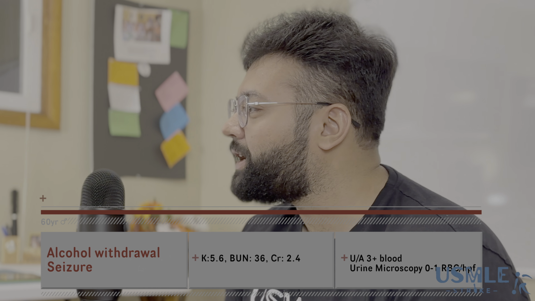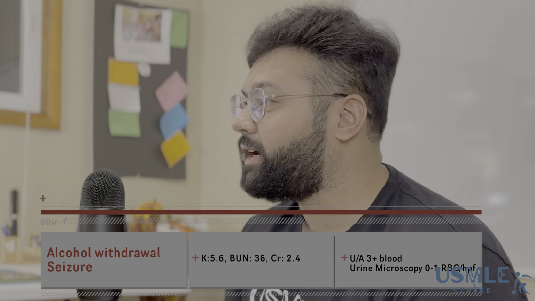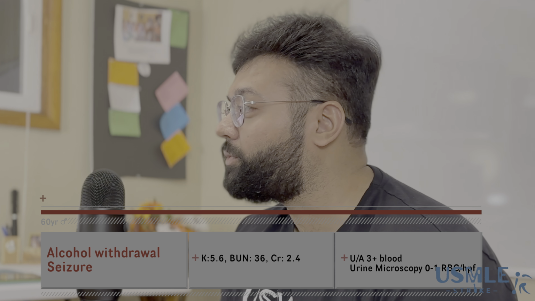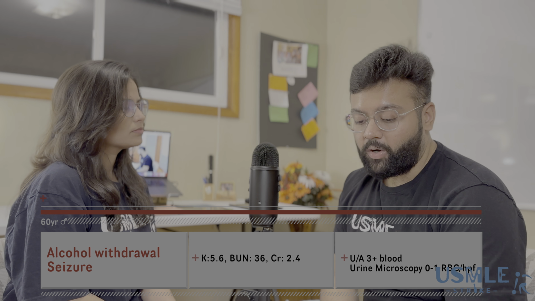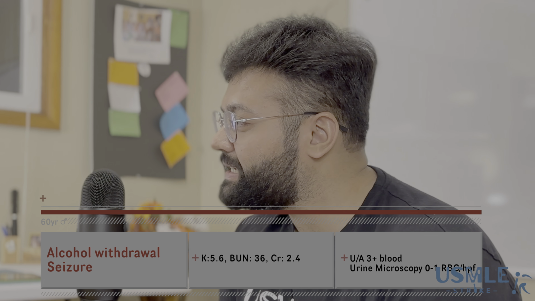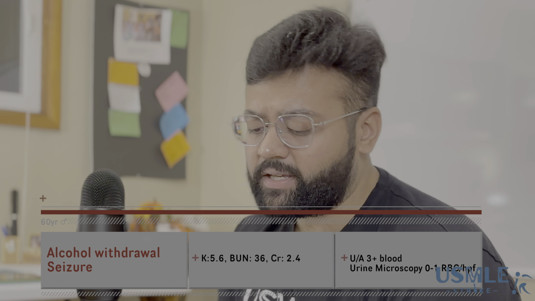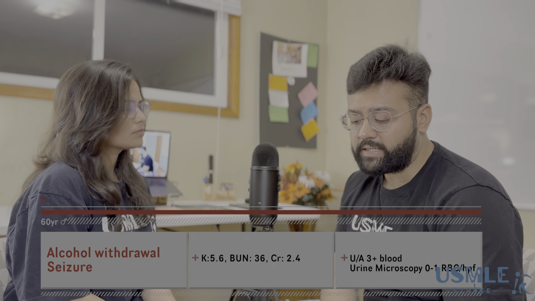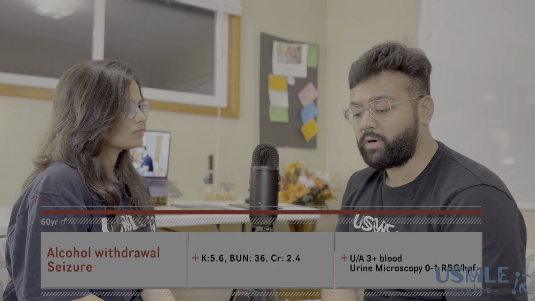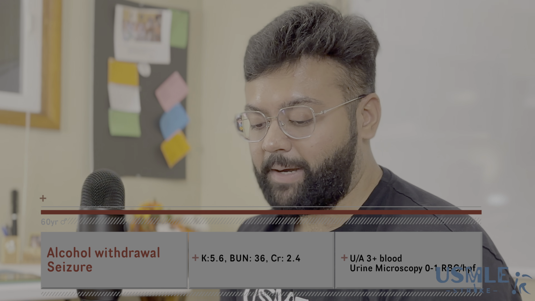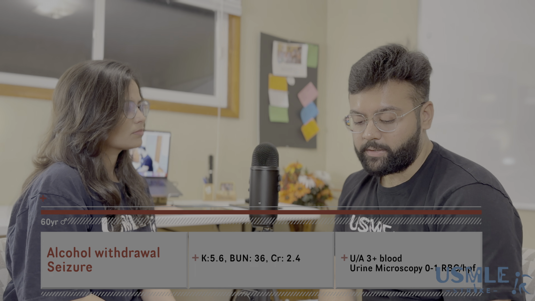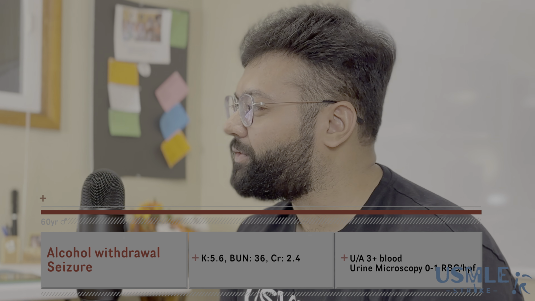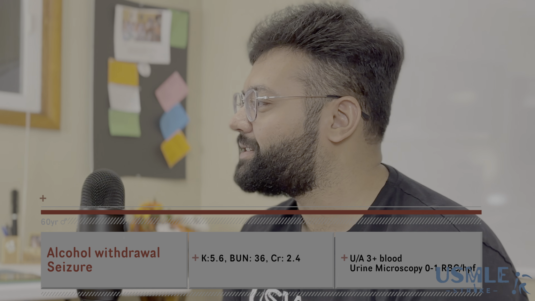So here is our first presentation. A 60-year-old guy who is severely dependent on alcohol now has alcohol withdrawal seizures. So he's having generalized tonic-clonic seizures. On labs, his potassium is 5.6, which is kind of high. His creatinine is high, 2.4, BUN of 36. His urine analysis is positive for blood, but his urine microscopy is negative for any RBCs. So what do you think is the cause of renal insufficiency in this patient?